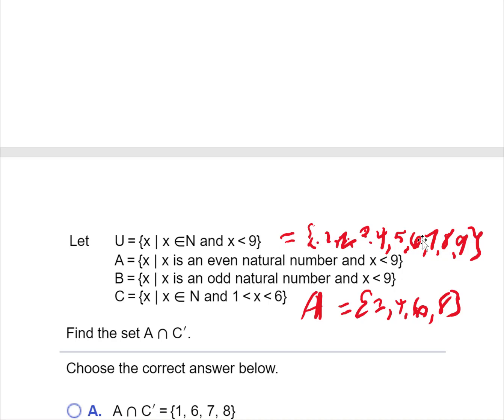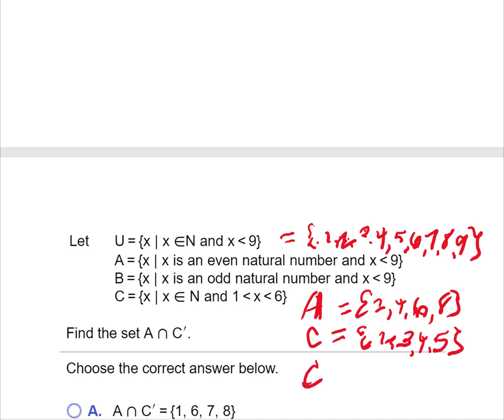And C is a natural number between 1 and 6 non-inclusive. So let's write out what's in C first before we find C complement. C is going to be 2 and 4. I'm sorry, that's not right. It's not even, so hold on a second. It didn't say even, so it's going to be 2, 3, 4, and 5.